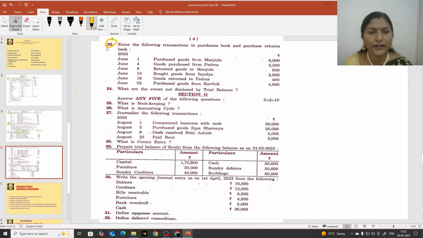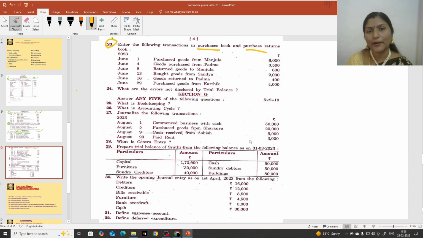Okay, question number 23 is subsidiary books. You may get purchases book, sales book, purchase returns book, sales returns book, any 1 book, 2 books, sometimes 4 books also they may ask. You should prepare that. That question carries 5 marks. So these 2 problems are compulsory, personal ledger problem and subsidiary books problem.